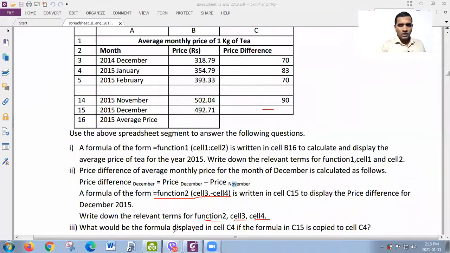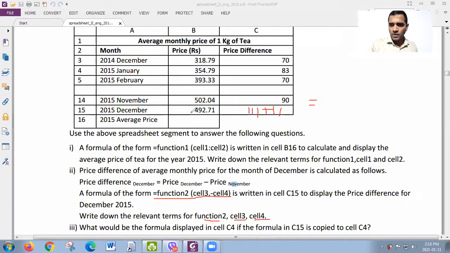Okay, so I hope that you understood the question. It's all about subtraction, right? Now forget about this question for a while. Now I want to find the price difference here, in this cell C15. So what happens if I write equal, listen to me, equal, we have to subtract the November price from the December price, right?